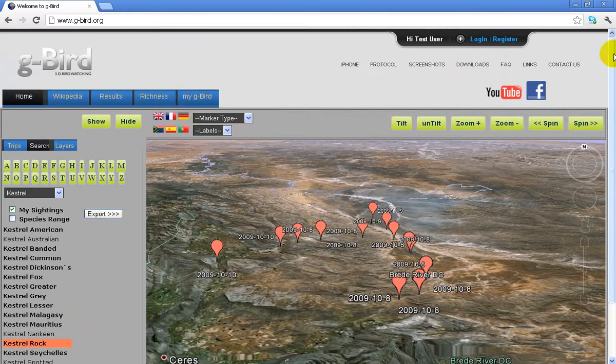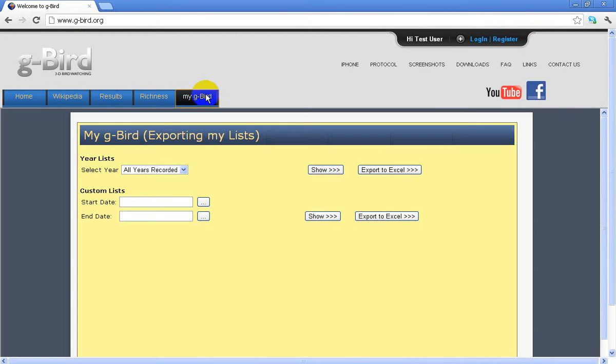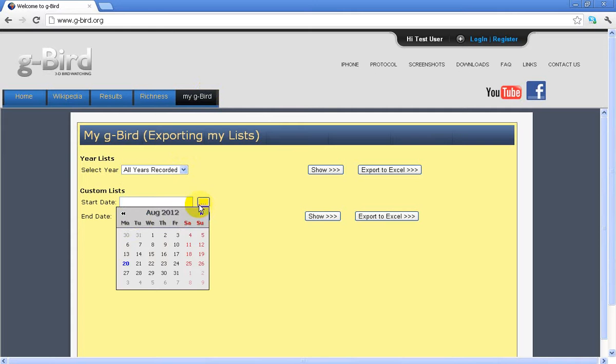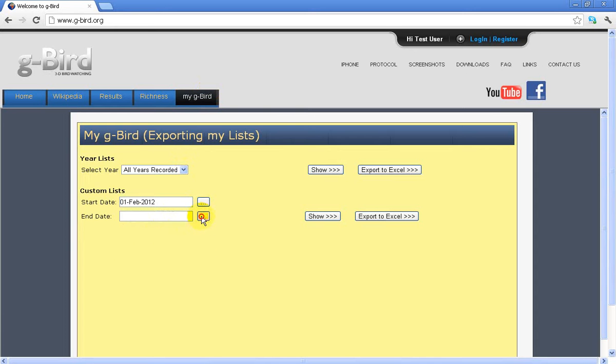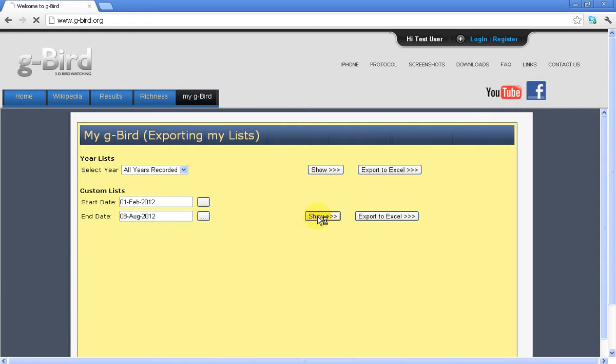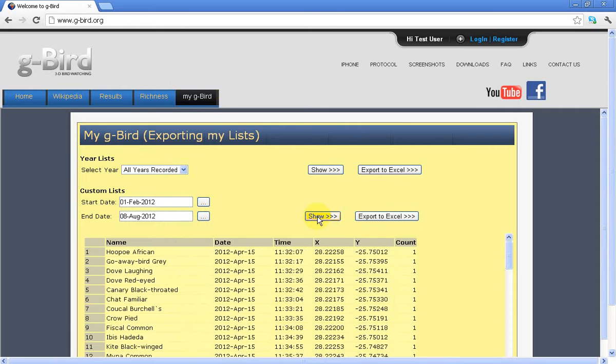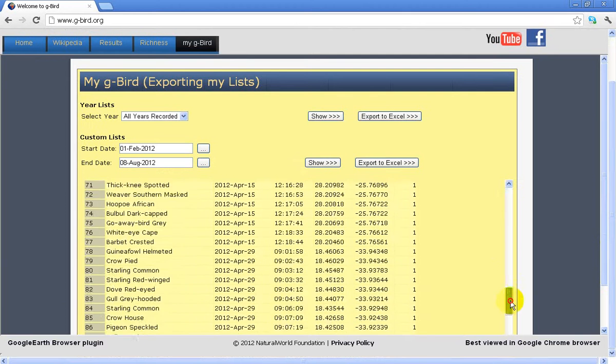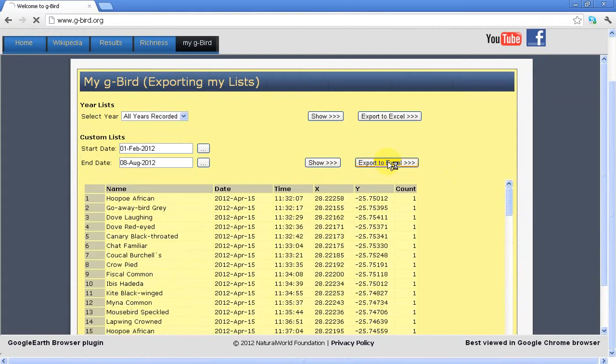Should you wish to export different results from an entire trip, you can select the My GBird tab. GBird will allow you to view and export your sightings from any year, or you can select custom dates as well to export from. If you wish to export these sightings into Excel, you can simply click on the Export to Excel button.